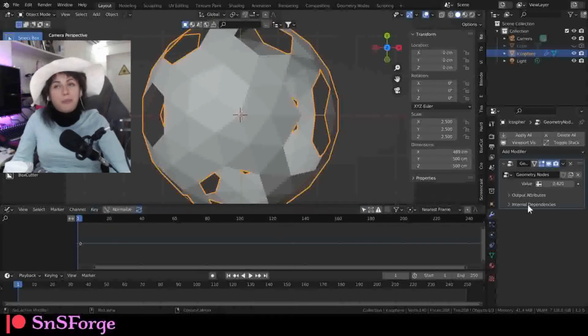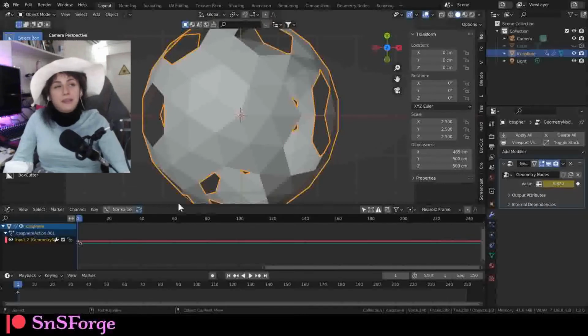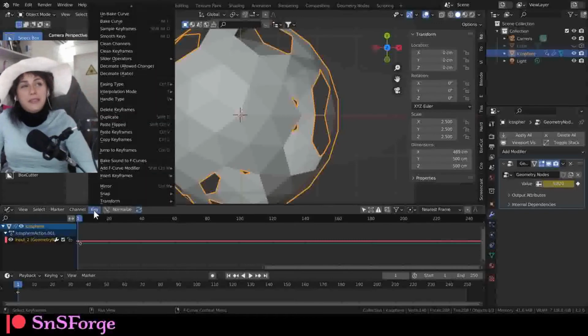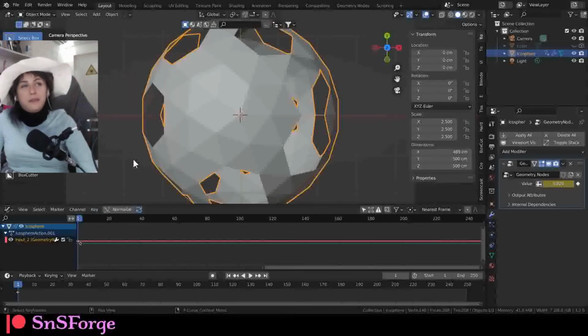Then with the mouse hovering over the value, click I, then go to your graph, click the key and then select the bake sound to F curve. Then you'll need to find your audio file.